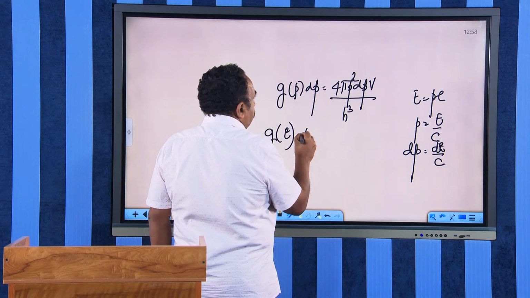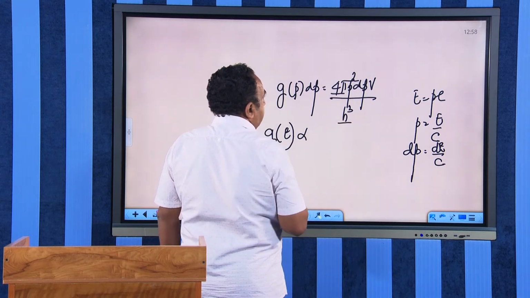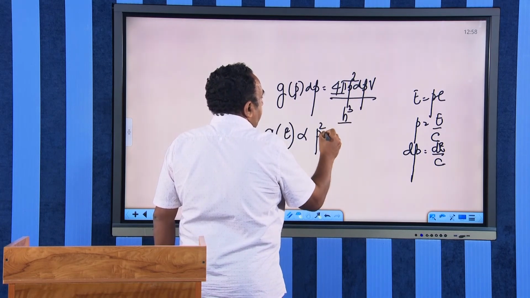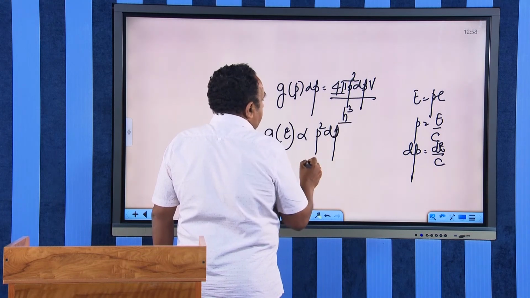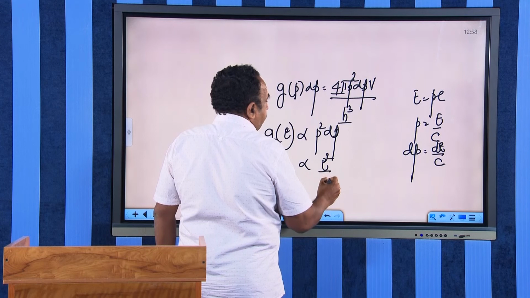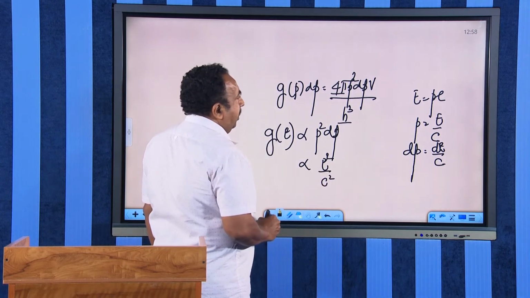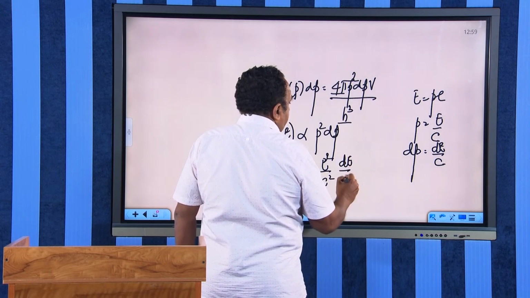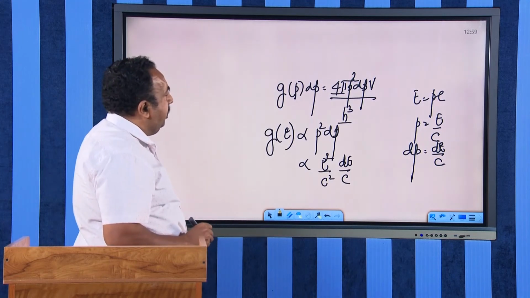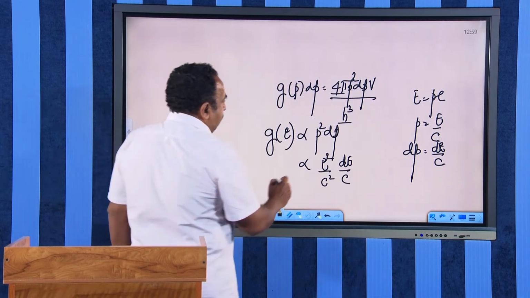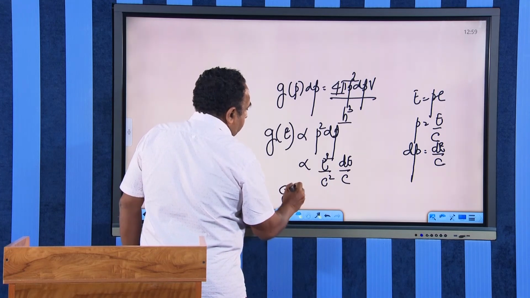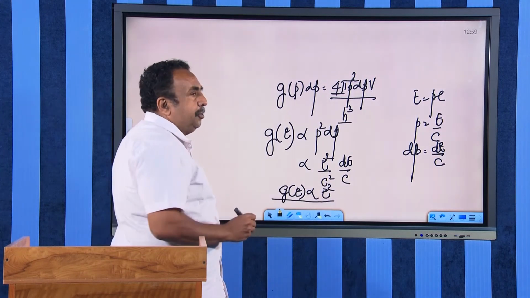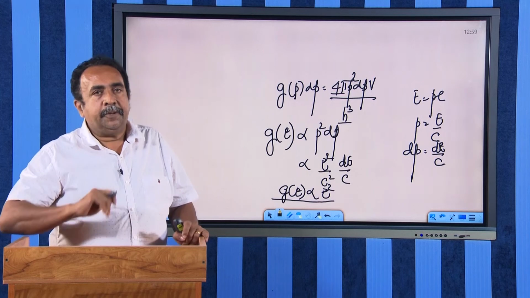Therefore, g(E) will be proportional to, I will not take this 4 pi, I will not take this h cube. This V also is a constant. It is proportional to p square dp, and the p square is E square by c square, and dp is equal to dE divided by c. Therefore, you can say that your g(E) is proportional to E square. The number of states for a photon is proportional to E square.